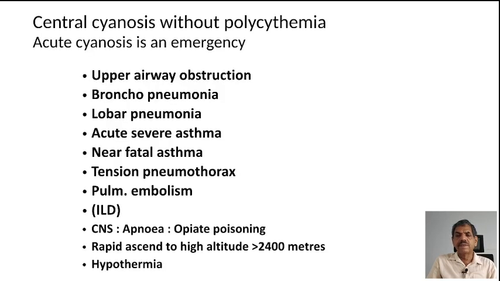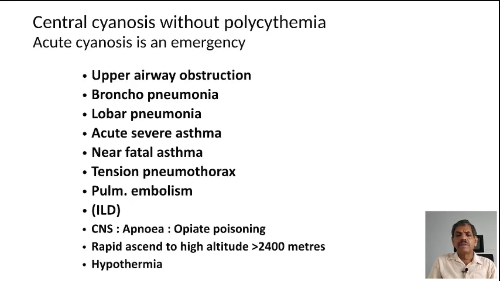Central cyanosis without polycythemia, that is acute cyanosis, is usually an emergency. The conditions are upper airway obstruction, bronchopneumonia, lobar pneumonia, acute severe asthma, near fatal asthma, tension pneumothorax, pulmonary embolism, interstitial lung disease.